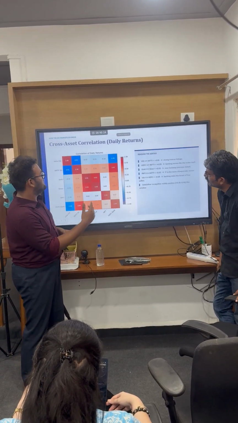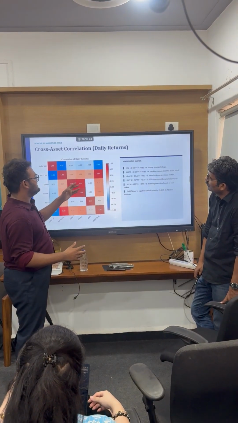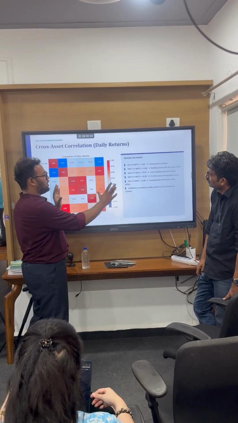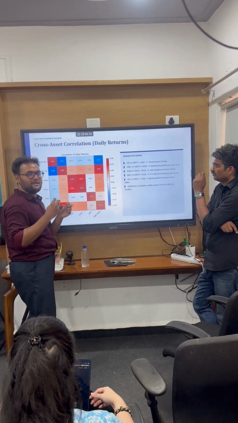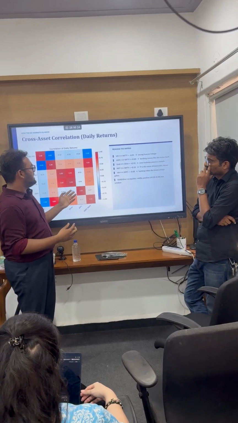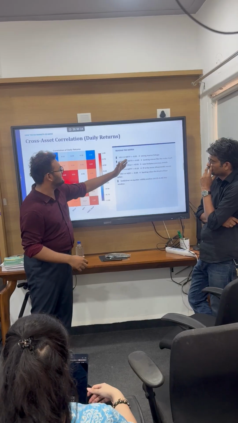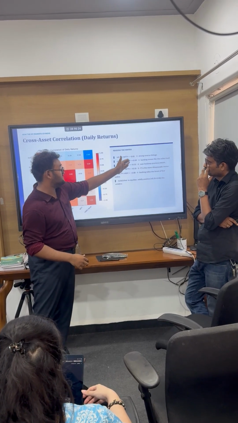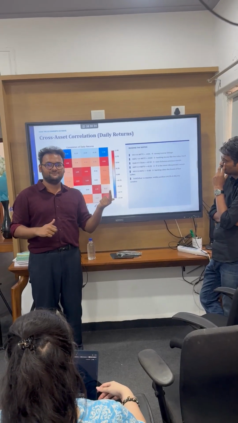And this is the cross asset correlation returns. As I said, this shows how they are moving together or not moving together. This is the major insight we can find out with this analysis. If you see the matrix, VIX and Nifty 0.81. Correlation is nothing but +1 and -1.